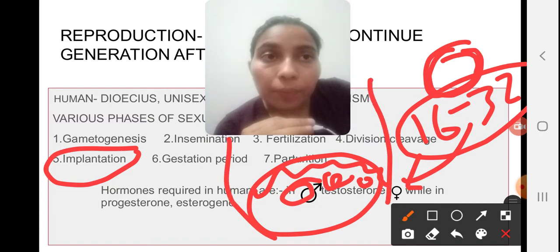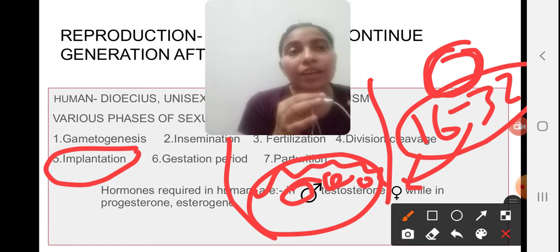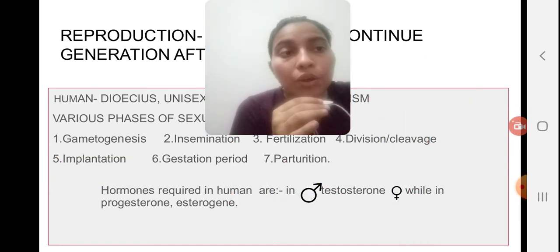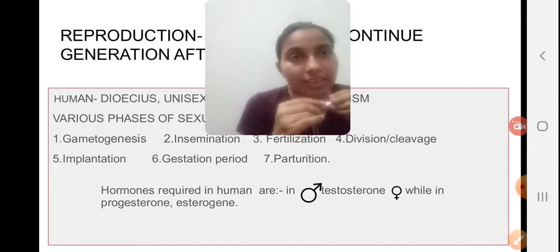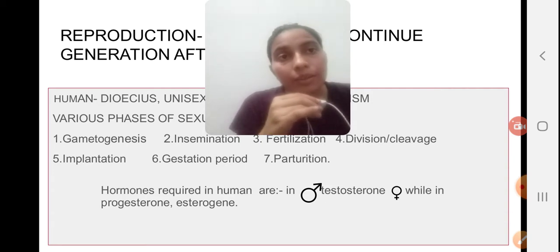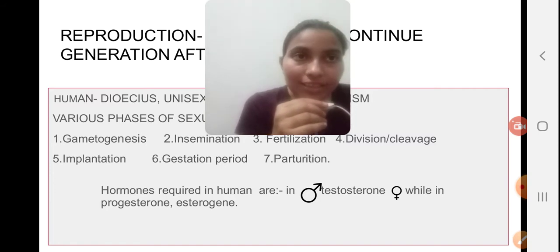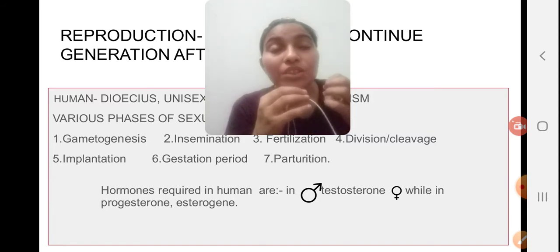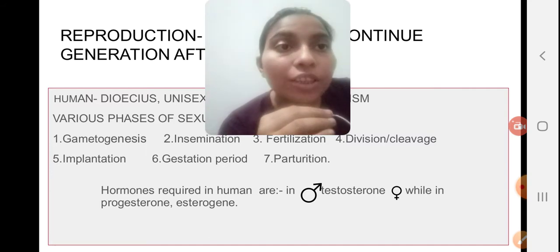The uterine wall consists of various layers. Three layers are basically present in the uterine region: myometrium, endometrium, and perimetrium.